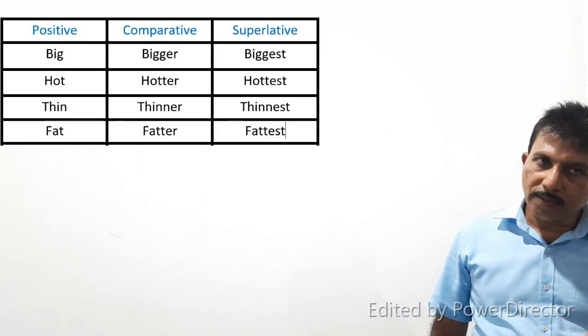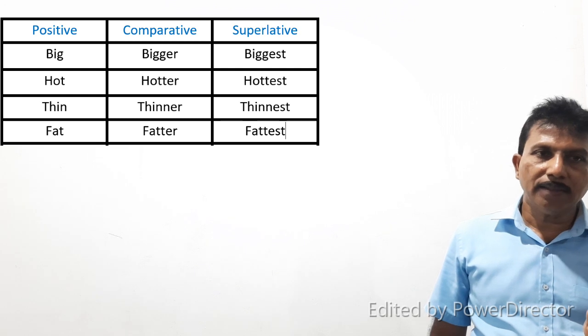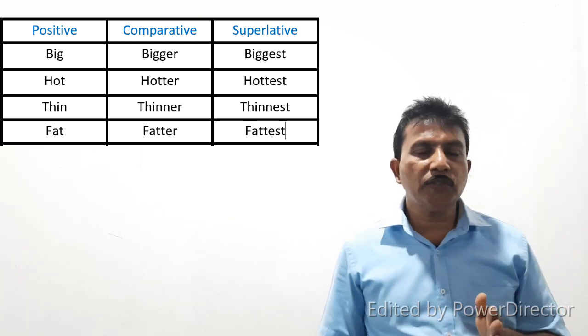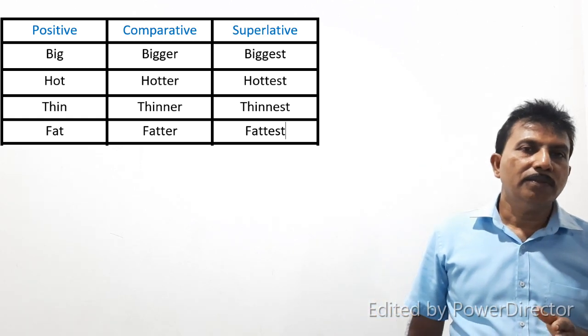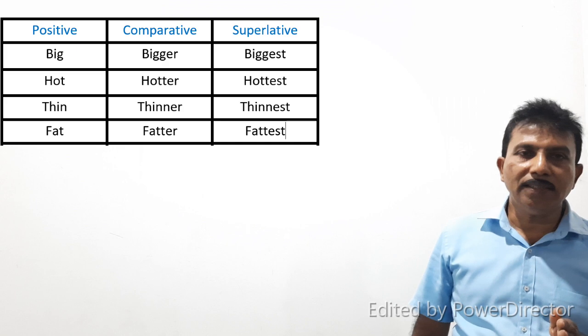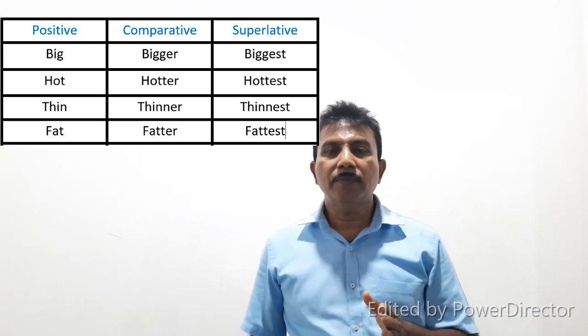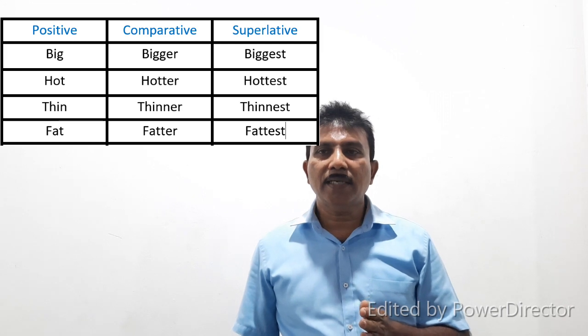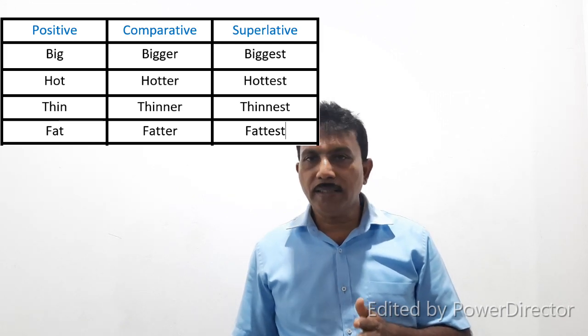Look at these words: big, hot, thin, fat. For the last letter of the positive, we double the last letter. Big: B-I-G-G-E-R, bigger. And superlative, biggest.